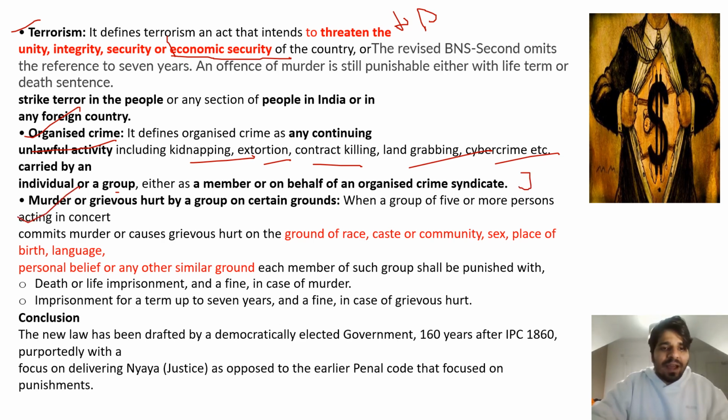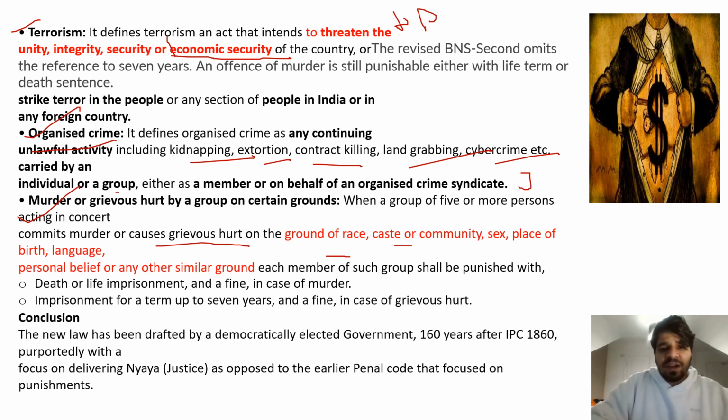So, murder or grievous hurt by a group on certain grounds, right? Okay, this is dealing with mob lynching basically. So this says when a group of 5 or more persons acting in concert commits murder or causes grievous hurt on ground of race, caste, community, sex, place of birth, language, personal belief, or any other similar grounds, right?